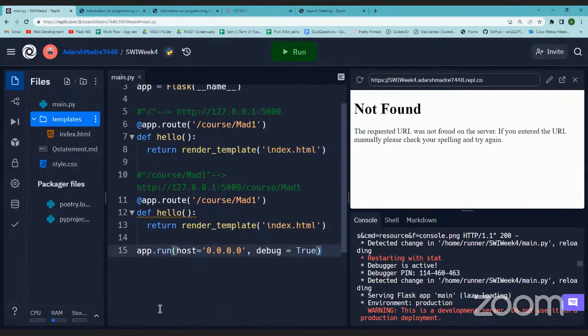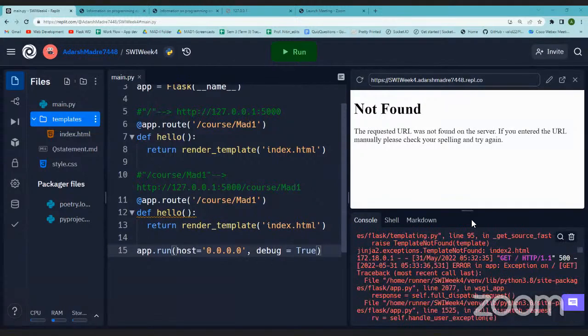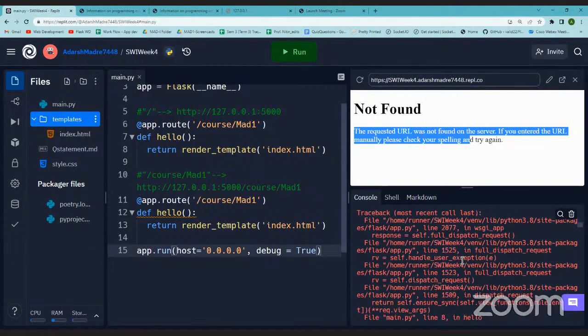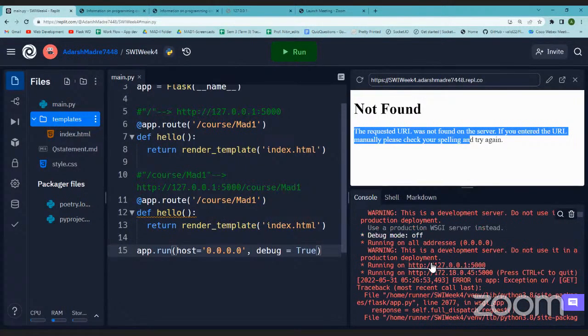Hello, sir. Yeah, I'm there. Just can you briefly repeat the function of this host 0.0.0.0? Yes. Initially, when the very first time I ran the server, it was running on this. This is my localhost IP address, the localhost IP address 127.0.0.1.